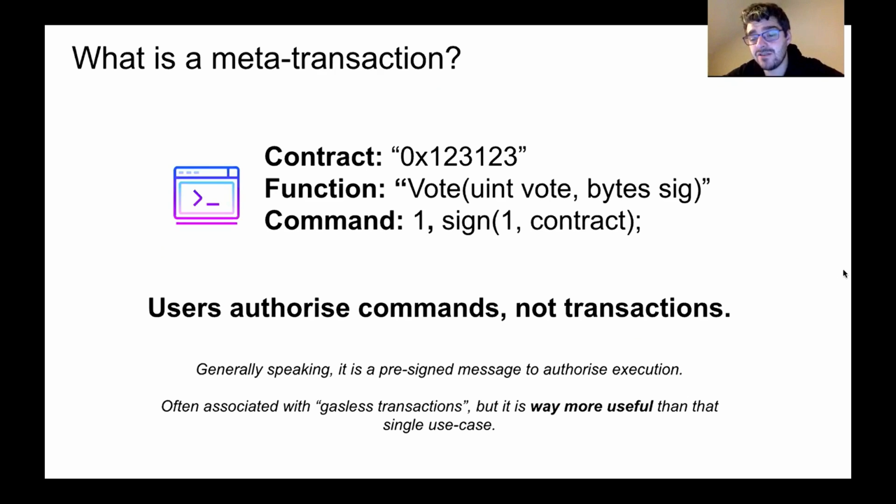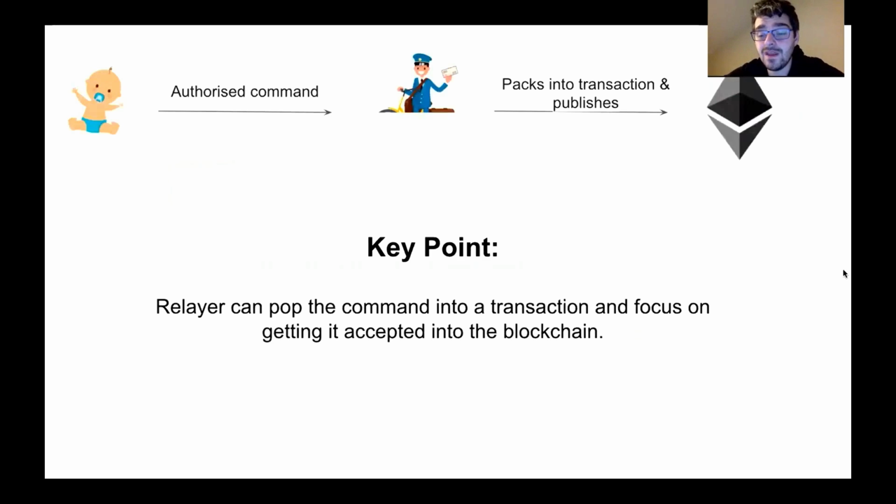But what is a meta-transaction? Well, a meta-transaction is basically where the user will pre-authorize a command. They say, I care about this contract, I care about this function, here's my signed command, please get this in the blockchain and get this command executed. Now, meta-transactions are typically associated with a gasless transaction. But I think they're so much more useful than just that single use case, and hopefully I'm going to show why now. So the key point is that the user will authorize a meta-transaction, give it to a relayer, and that relayer's only job is to get that in the blockchain ASAP.